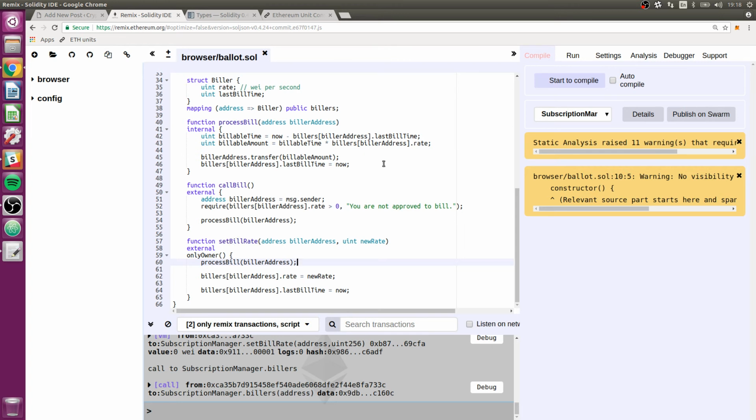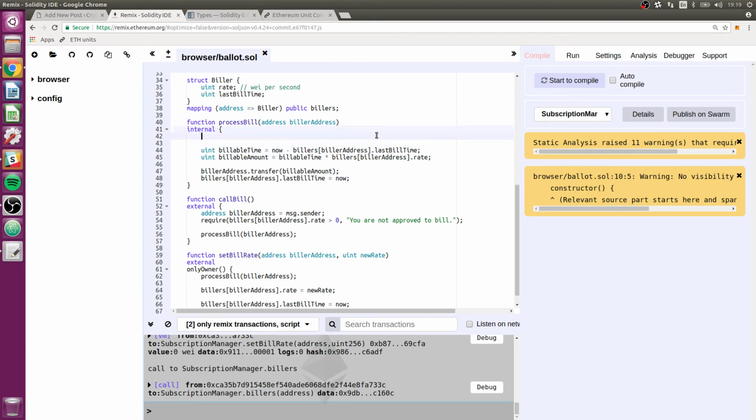So it'll go through this code, and it'll get the time, which will be a huge amount of time because now is also 0. But when it calculates the amount, this will turn out to be 0 because we're using this rate here. So we can leave it as it is. I'm just going to make it a little bit more explicit. Explicit is always best with these smart contracts, especially if we're trying to make cryptoeconomic primitives. We want to make this code explicit and easily